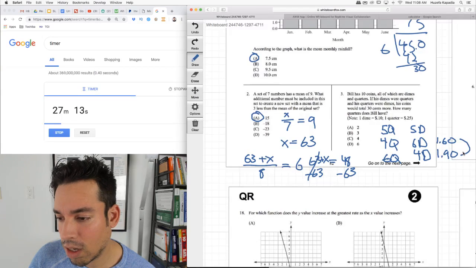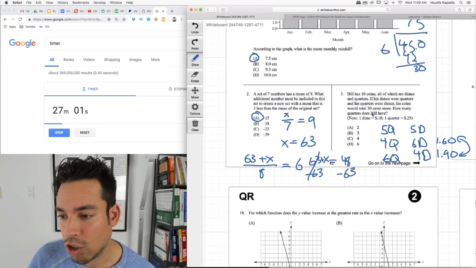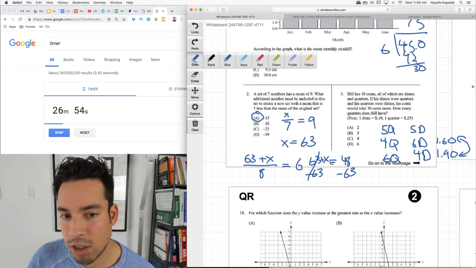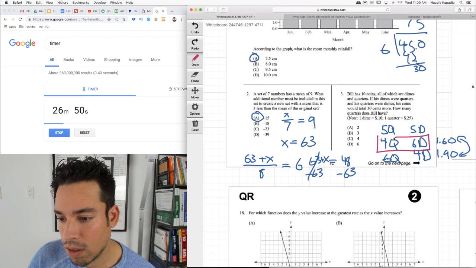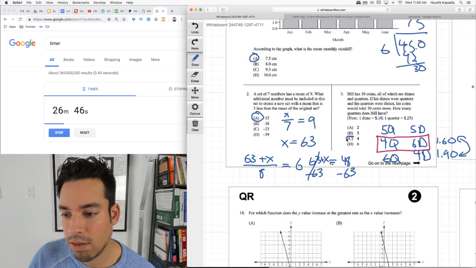I found the difference where the two values are flipped, where my number of quarters becomes the number of dimes and the number of dimes becomes the number of quarters, and I see a differential of 30 cents. So if we switched, we would have 30 cents more. So then we're right here. Currently, we're in the top one. So how many quarters does he have? He has 4. Okay, it's a hard problem.